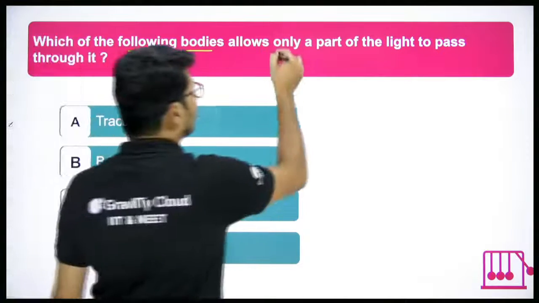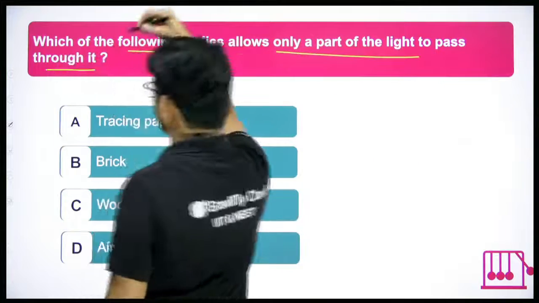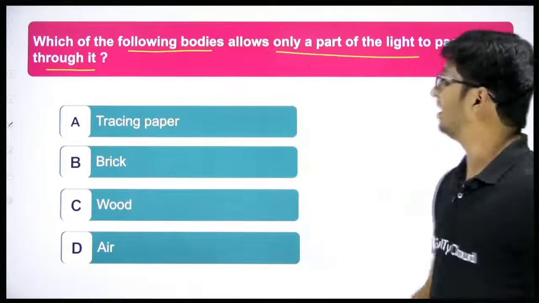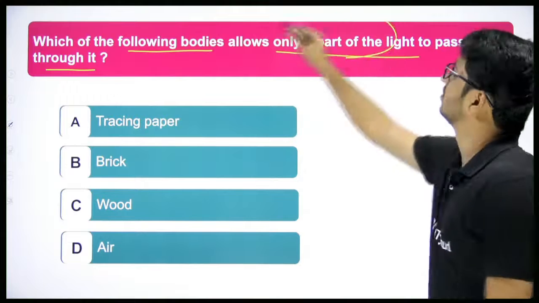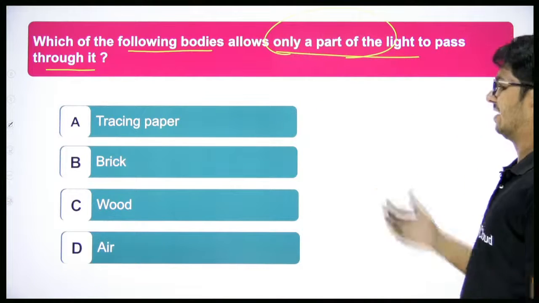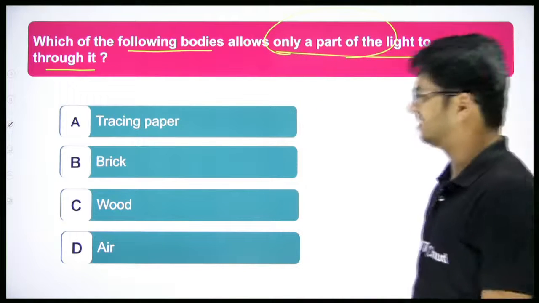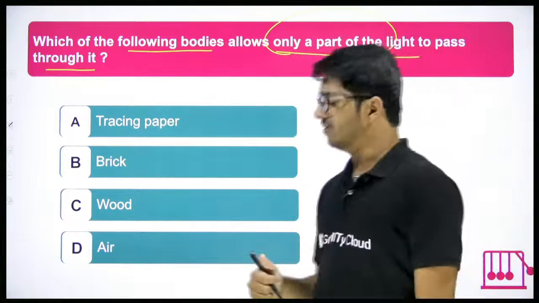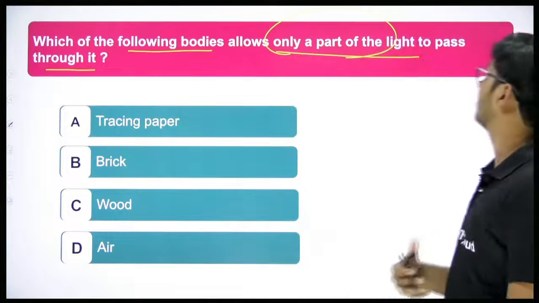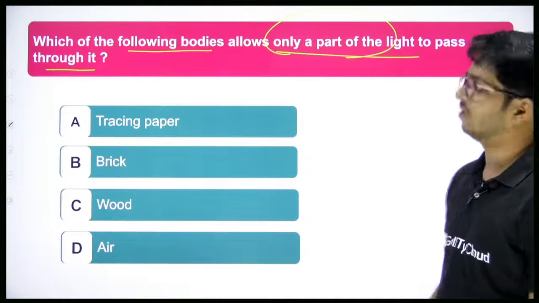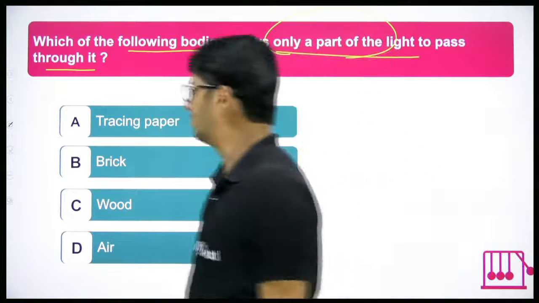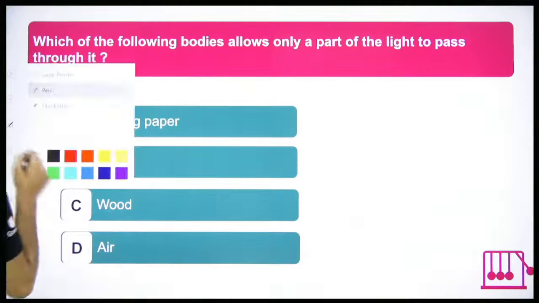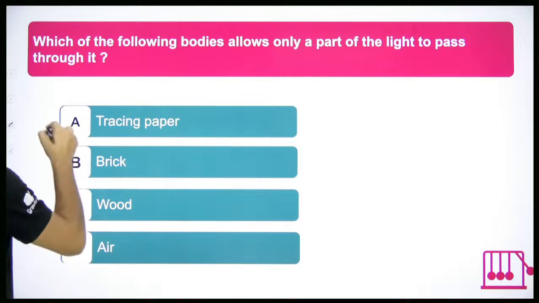Next, which of the following bodies allows only a part of light to pass through it? Only a part. This is an interesting question. Options: tracing paper, brick, wood, air. Which of them allows light to pass through them partially, or only a part of light to pass through them? What do you think, everyone? The answer is tracing paper.